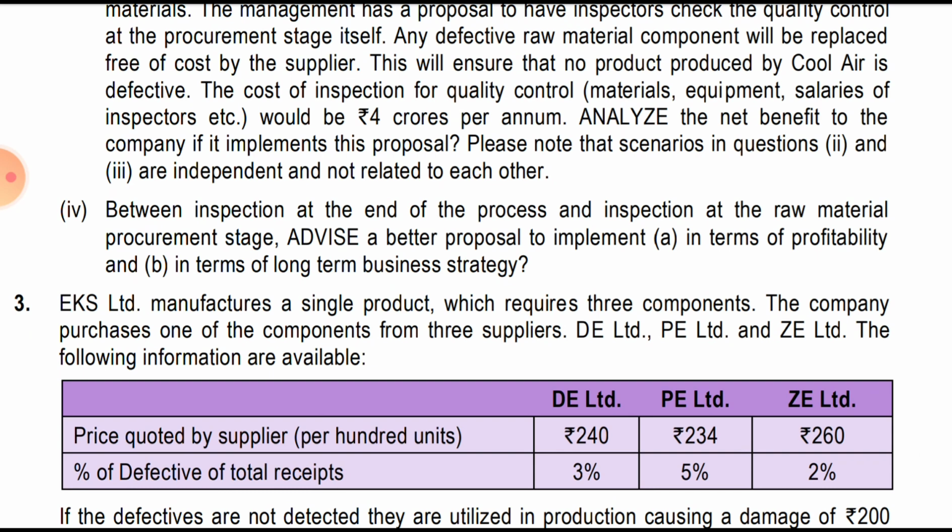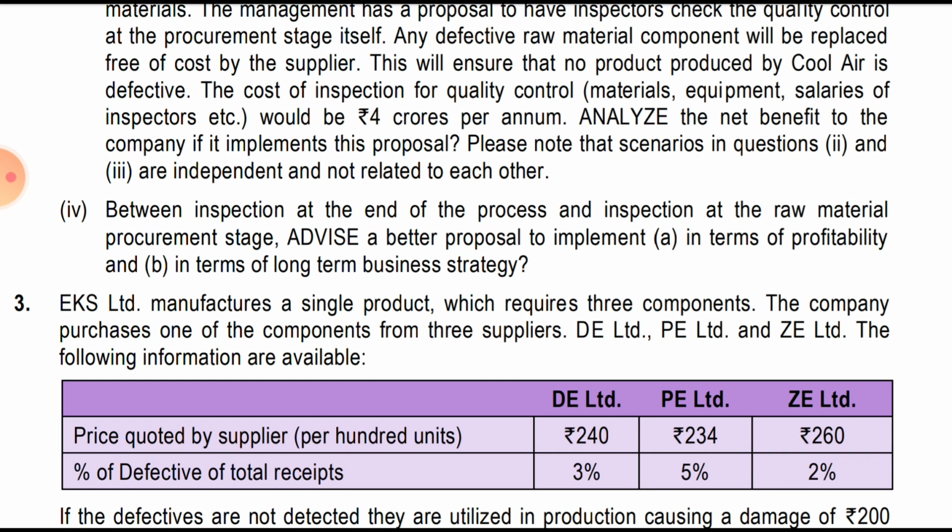Between the inspection at the end of the process, as we had done in part 3, and the inspection of the raw material at the end of the process, sorry, as we had done in part 2, and inspection of raw material at the procurement stage, advise a better proposal to implement A in terms of the profitability, and B in terms of the long term business strategy. So in terms of profitability, if we see, inspection at the end was beneficial as it was giving a net benefit of 3.05 cr, which is more than 1.75 cr in the third part.